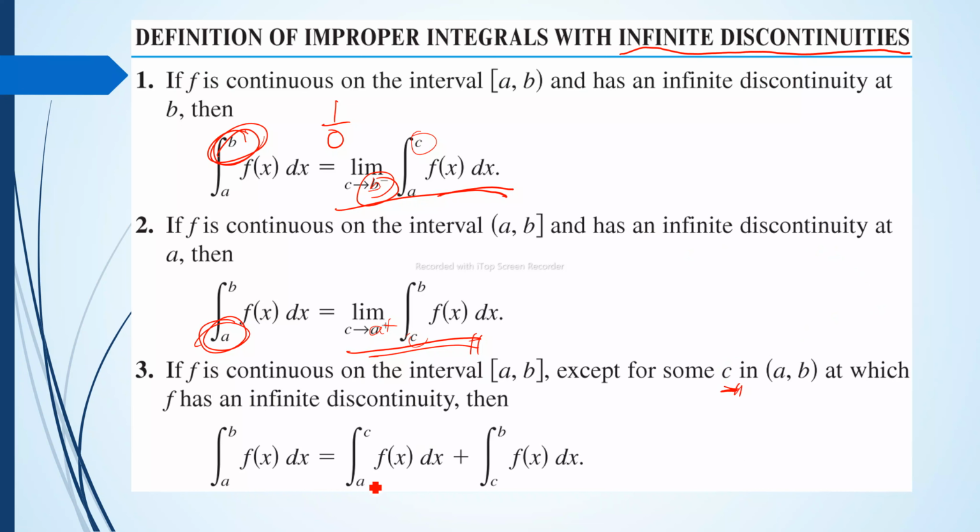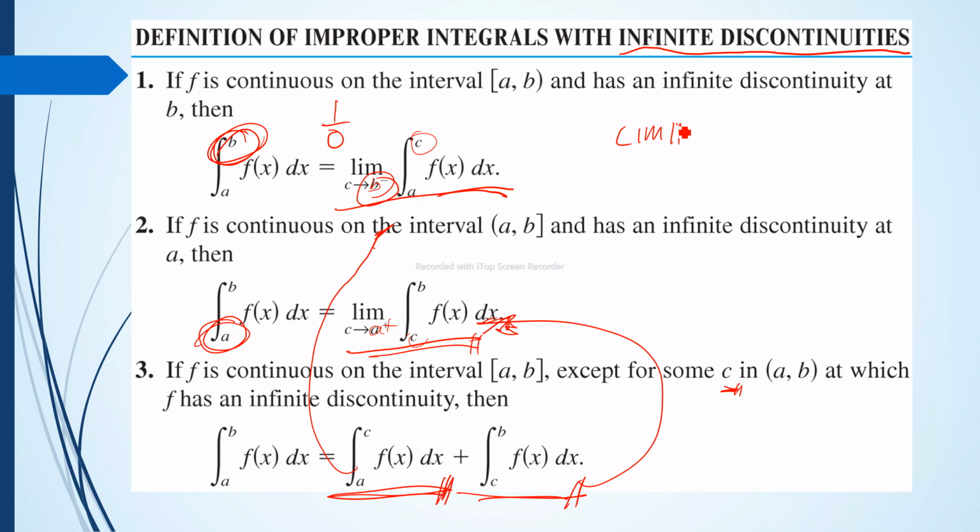So what we do is split it at the infinite discontinuity C, the point where the function is discontinuous, which will be our breaking point. Then we apply the concepts we have here and also here. And the same thing also: if we have a limit, the improper integral converges. And if the limit does not exist, then the improper integral diverges.